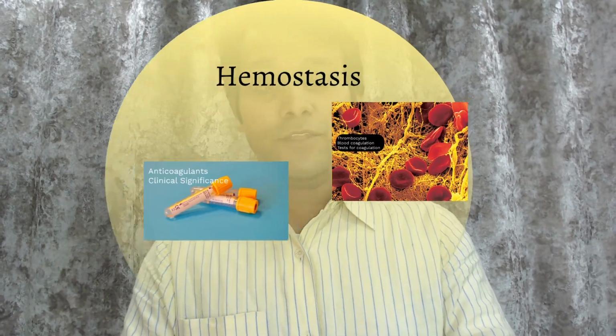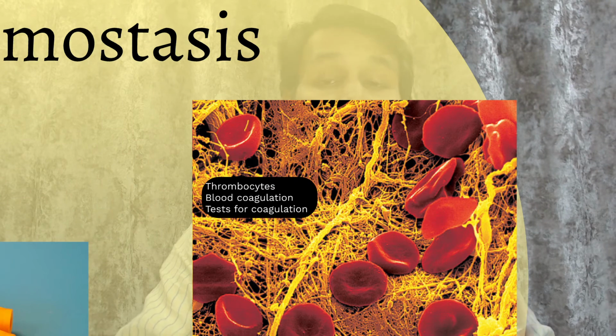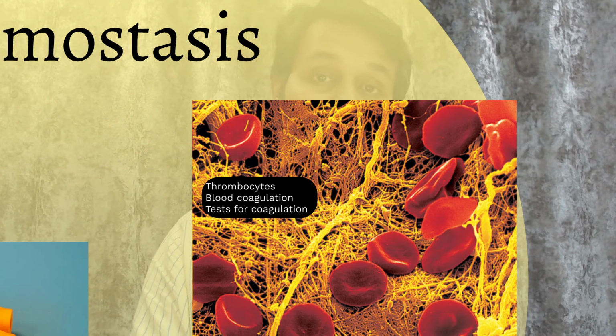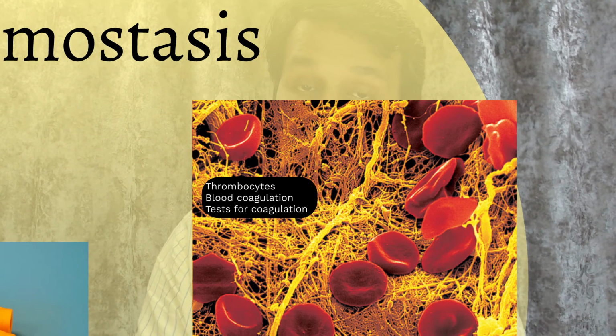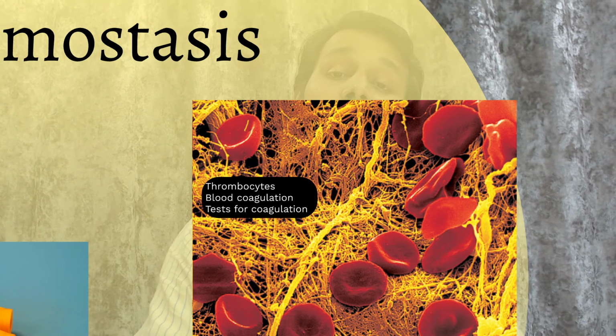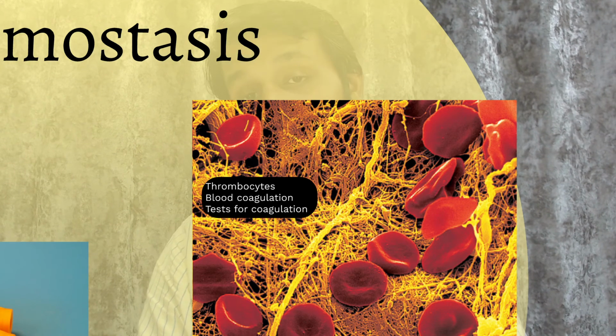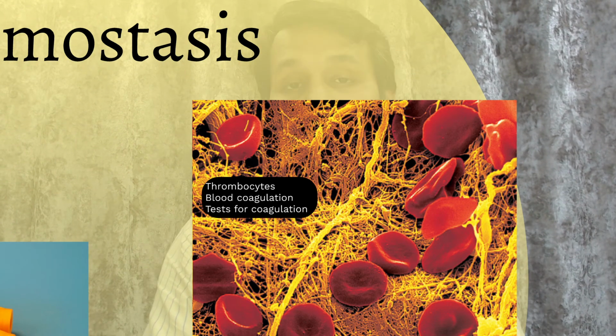This will help us understand thrombocytes and their role, blood coagulation, the intrinsic and extrinsic pathways, the clotting factors as such, and the various tests for coagulation, like prothrombin time and partial thromboplastin time, which are very important for understanding the clotting time of the blood.